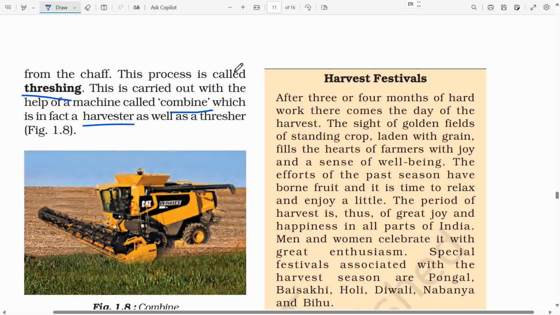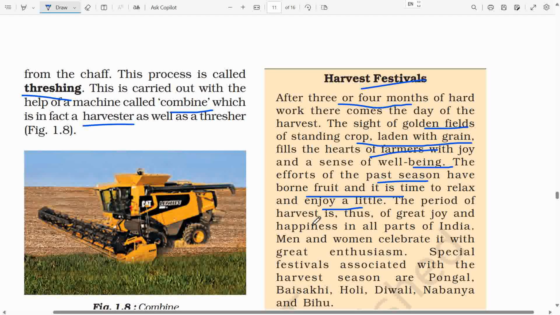Harvest festivals. After 3 or 4 months of hard work, there comes the day of the harvest. The sight of golden fields of standing crop, laden with grain, fills the hearts of farmers with joy and sense of well-being. The efforts of the past season have borne fruit and it is time to relax and enjoy a little.